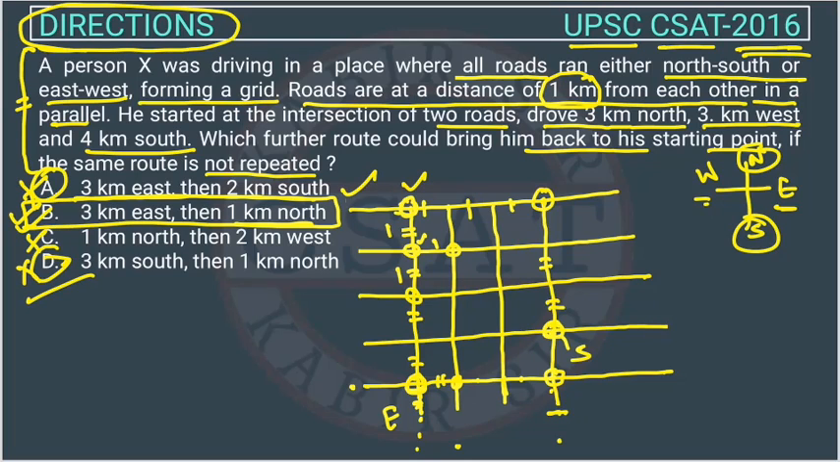So the answer is option B, right? So the answer is option B. See, this was an easy question. You have to just understand the language and just draw the diagram. If you are able to do that, you can get the correct answer, right? I hope you all have understood. If you guys still have some issues, you can connect with us and I will explain this question